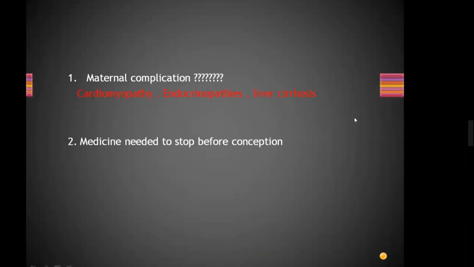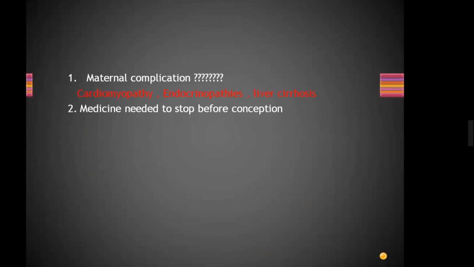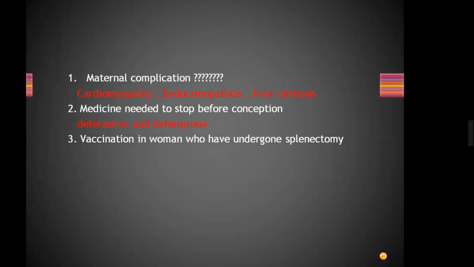Medicines needed to stop before conception: iron chelation therapy. What type of iron chelation therapy? Desferrioxamine and deferiprone. Okay. Vaccinations in women who have undergone splenectomy: pneumococcus, influenza yearly, Haemophilus B, and penicillin prophylaxis.